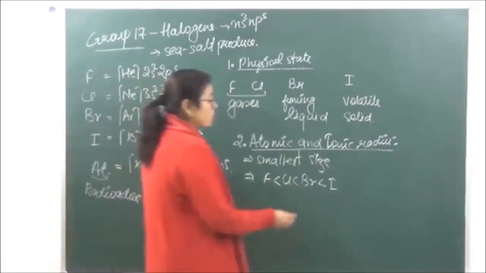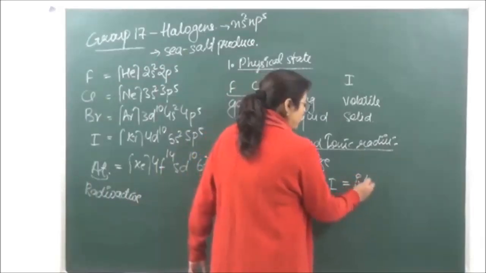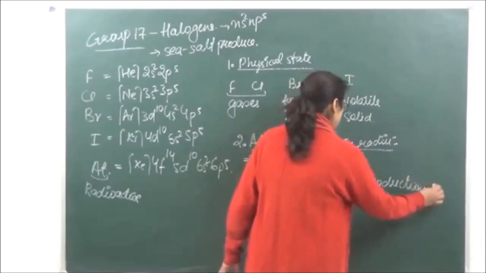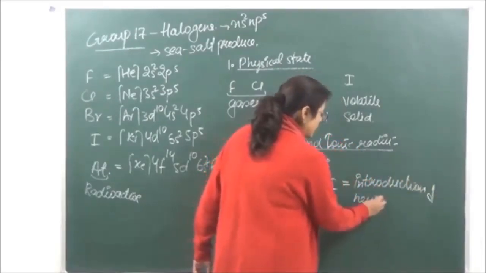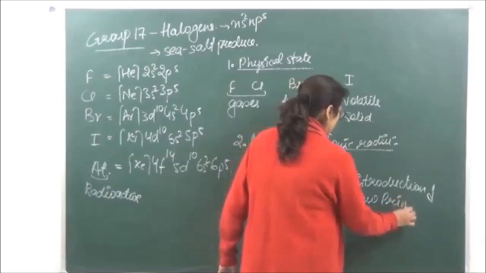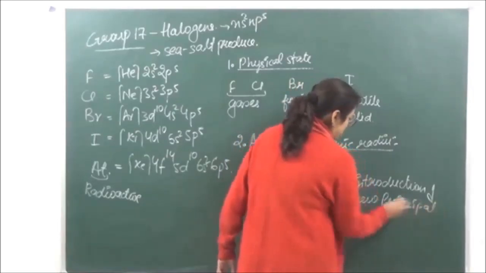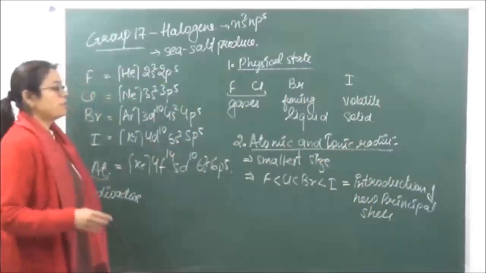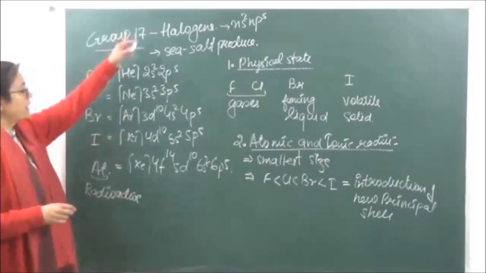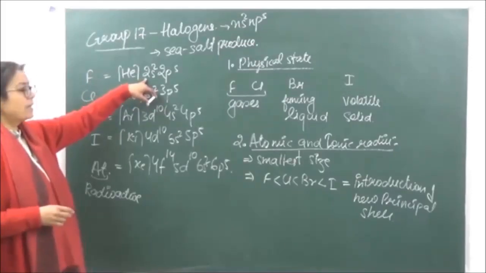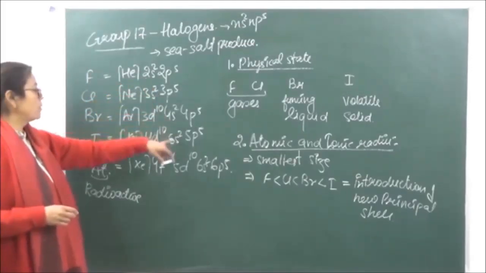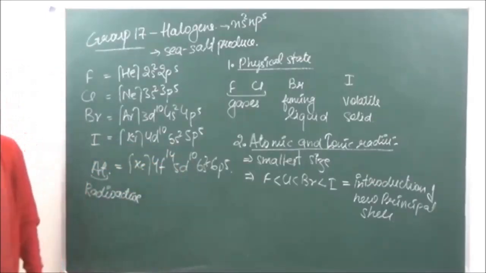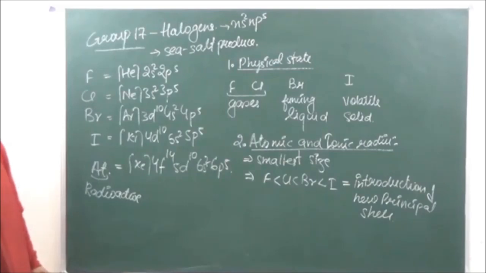This is because of the introduction of a new principal shell. So if you're looking at the electronic configuration over here, we are filling up 2 over here, 3 over here, 4 over here, 5 over here, and 6 over here. So as a result of that, the size will keep on gradually increasing as we keep going down the group.